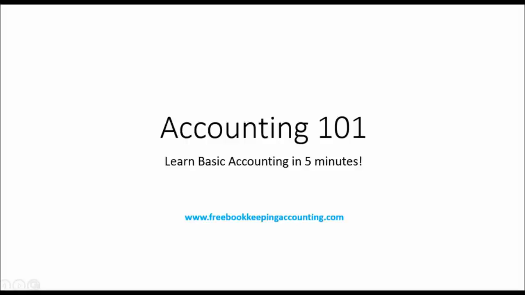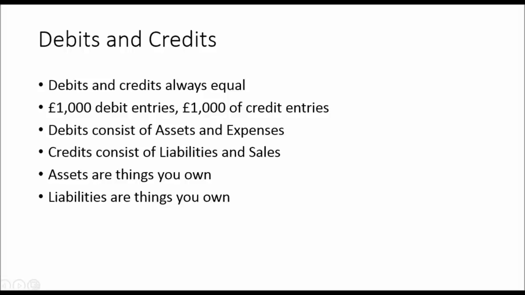Here we go, Accounting 101 in 5 minutes. Accounting basically consists of debits and credits. That's all accounting is. It's recording the financial transactions of a business using debits and credits. Debits and credits are always equal. So if you have £1,000 worth of debit entries, you will also need to have £1,000 worth of credit entries, or $1,000 or euros or whatever the currency is. Debit entries consist of assets and expenses. Credit entries consist of liabilities and sales.